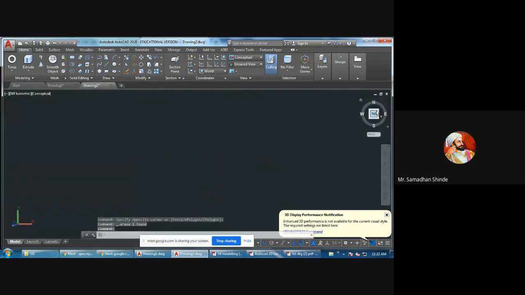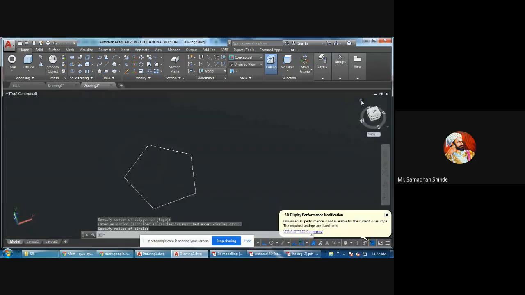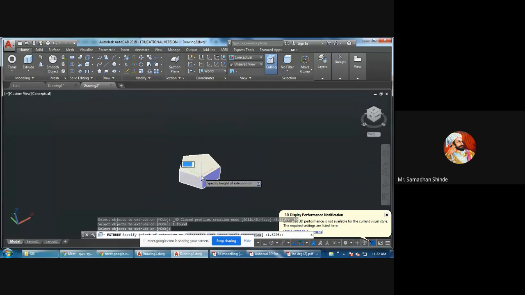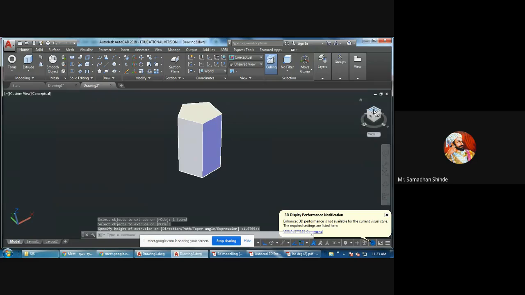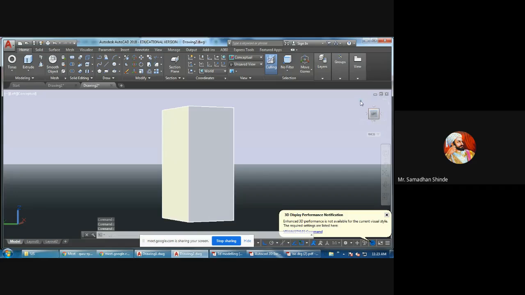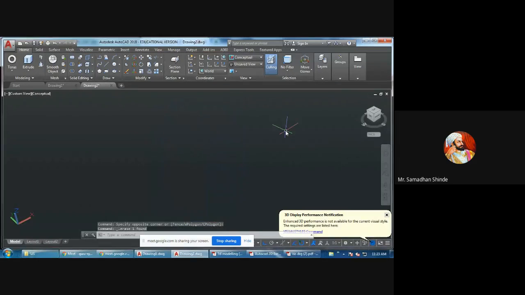Suppose you want to draw a pentagonal prism. You can draw a polygon, select number of sides 5. Return to home 3D because we want to give height. Extrude, select object, enter, give height. Now you can see its top view will be a pentagon. Return to home, then its left-hand side view. So which did we see first? Extrude. Extrude means giving height.